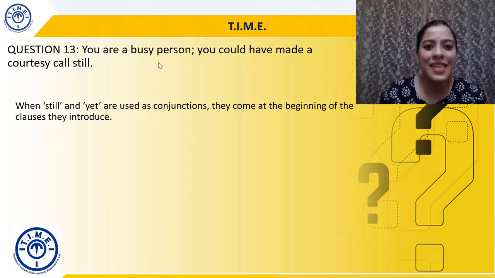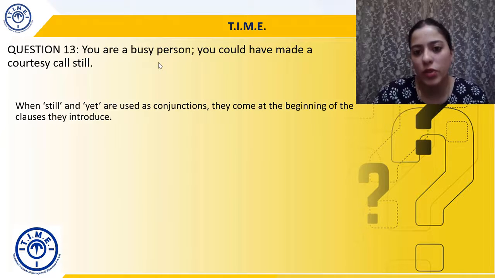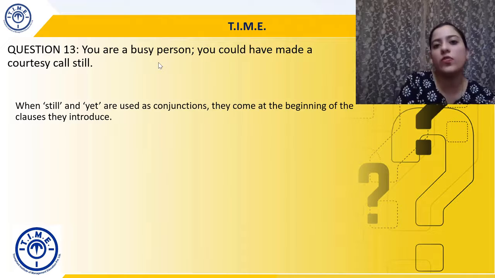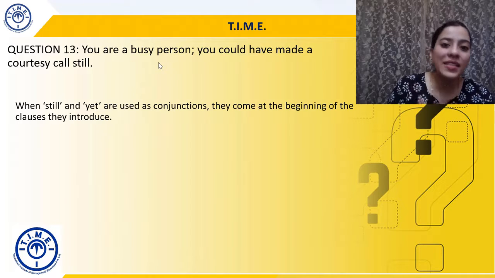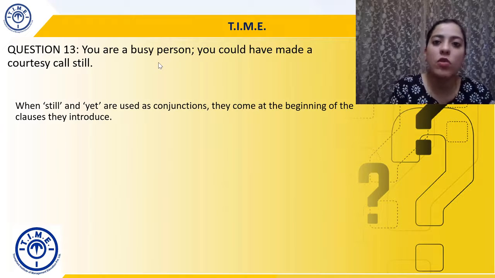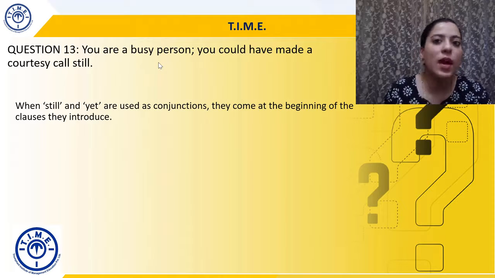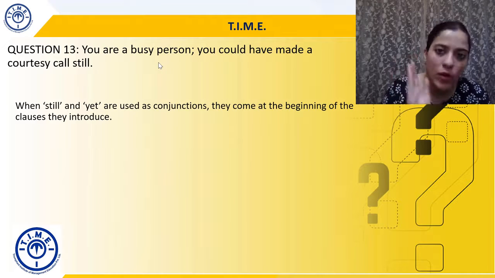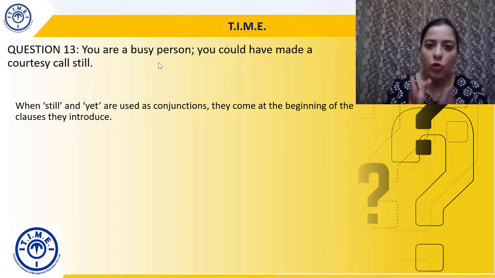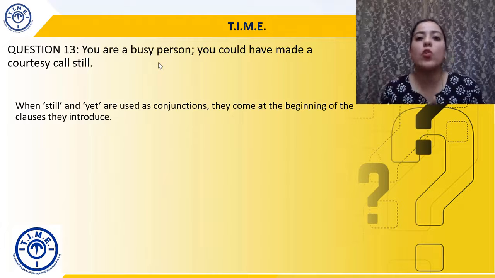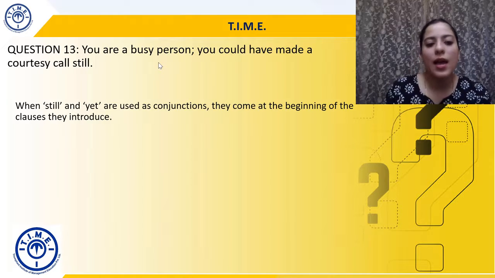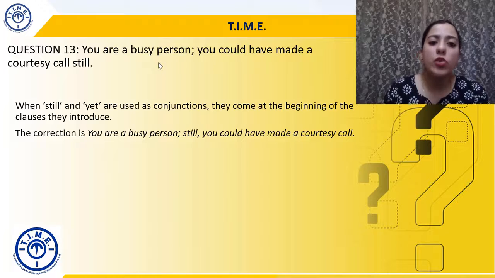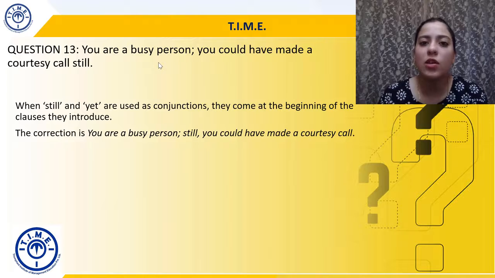Now, when still and yet are used as conjunctions, they come at the beginning of the clauses that they introduce. Please understand, I'm talking about the clause, not the sentence. Beginning of the sentence में आ सकते हैं if that is the clause that they are introducing, but they can come in the middle of the sentence also because the only thing that they should perform is जो भी clause को वो modify कर रहे हैं उसके beginning में उन्हें आना चाहिए. And that's why the correction will be: you are a busy person, still you could have made a courtesy call.